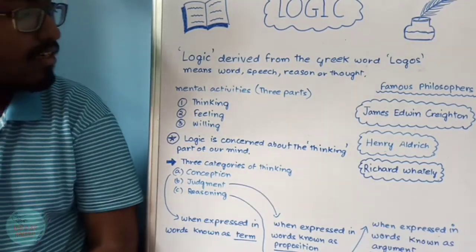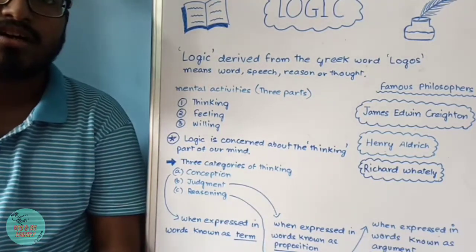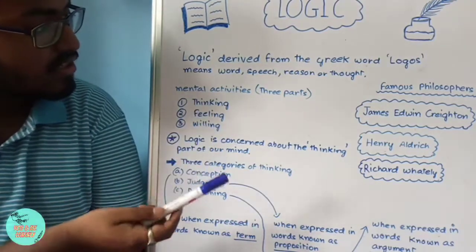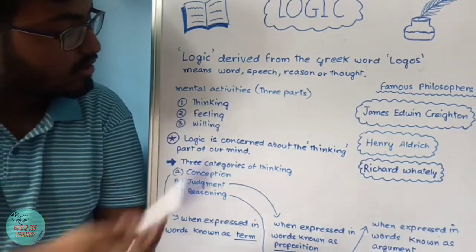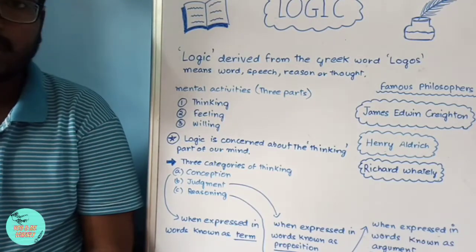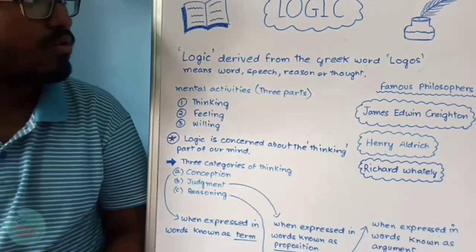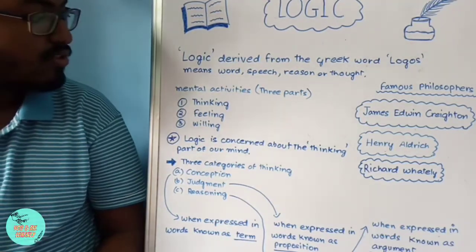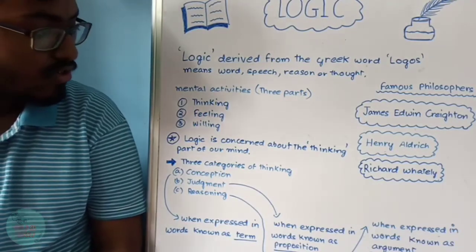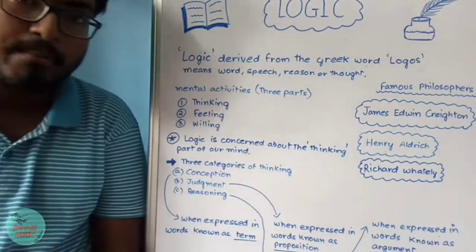Then come the three parts of mental activities that we inherit. There are thinking, feeling, willing. We all have these three parts in our minds. According to logic, thinking is the part that logic is concerned about. Logic is concerned about the thinking part of our mind.